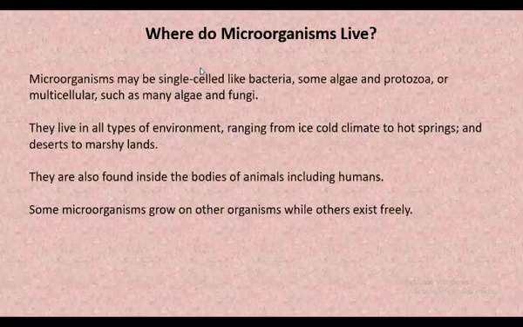Now, microorganisms may be single-celled like bacteria, some algae and protozoans, or multicellular, such as many algae and fungi. These microorganisms may be single cell or multi-cell. Single cell means they are made up of only one cell. Multi-cell means they are made up of more than one cell. Single cells are called unicellular and many cells are called multicellular. An example of single cell is amoeba, and for multicellular we have algae and fungi.